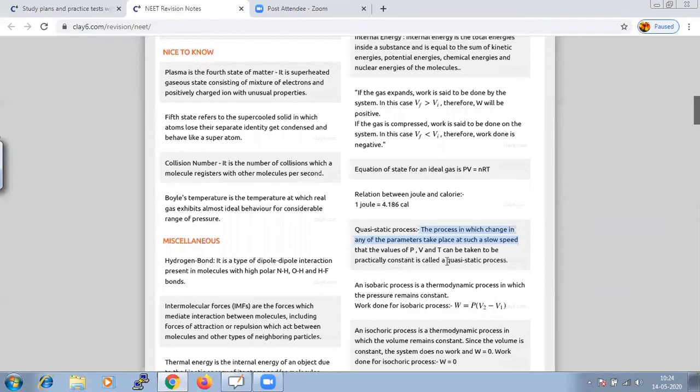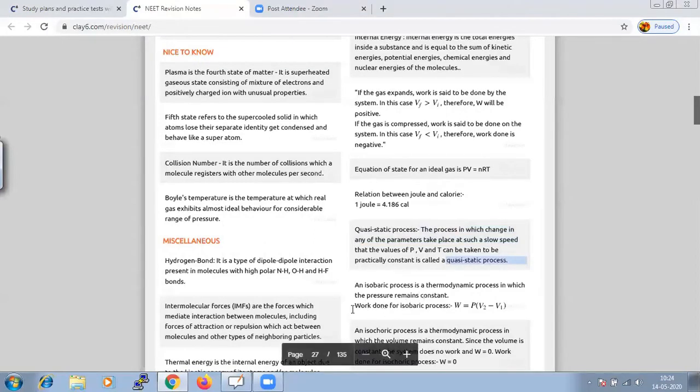constant. So in any numerical, if they are giving that it is a quasi-static process, we should immediately understand that in the given question, pressure, volume and temperature will be constant, and then whatever data is required, we can substitute and get an answer. As we discussed, isobaric is a process in which your pressure is going to remain constant.